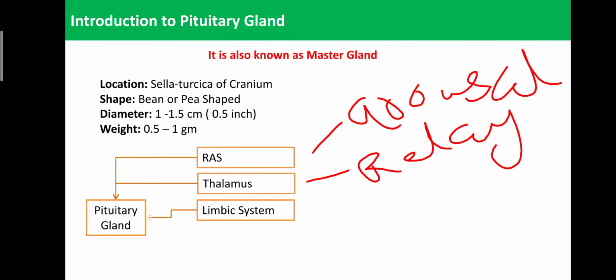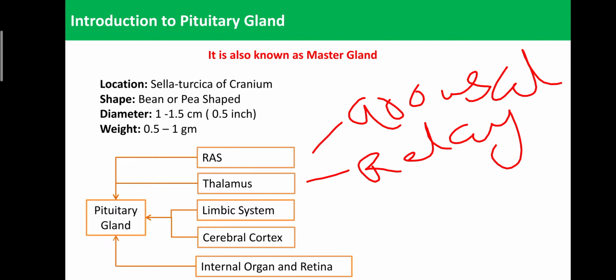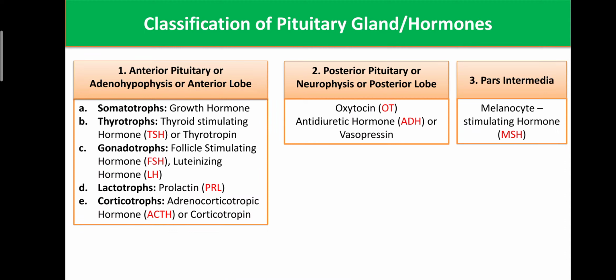Then the pituitary gland also collects messages from the limbic system, as well as the cerebral cortex and the internal organ of the retina. So the limbic system, do you know the limbic system?